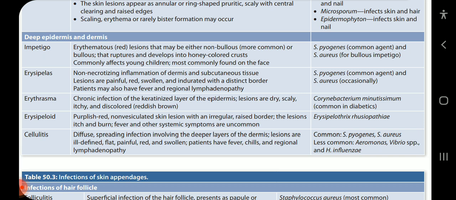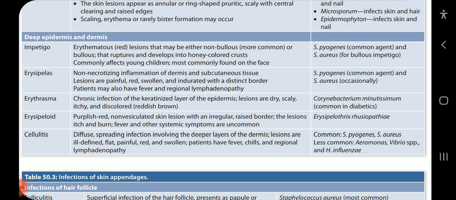Erysipelas: non-necrotizing inflammation of dermis and subcutaneous tissue. Lesions are painful, red, swollen, and indurated with a distinct border. Patient may also have fever and regional lymphadenopathy. Caused by Staph pyogenes, the common agent, and Staph aureus occasionally.